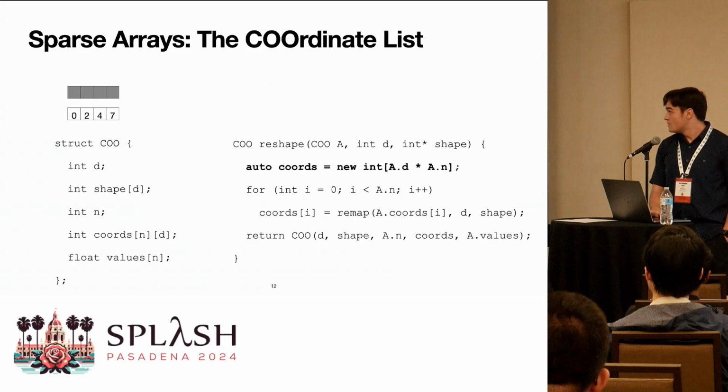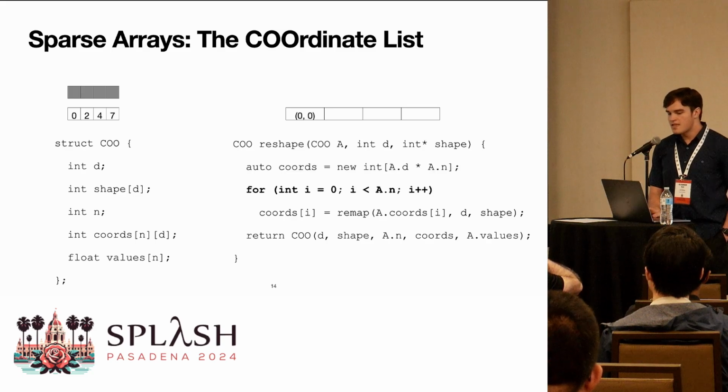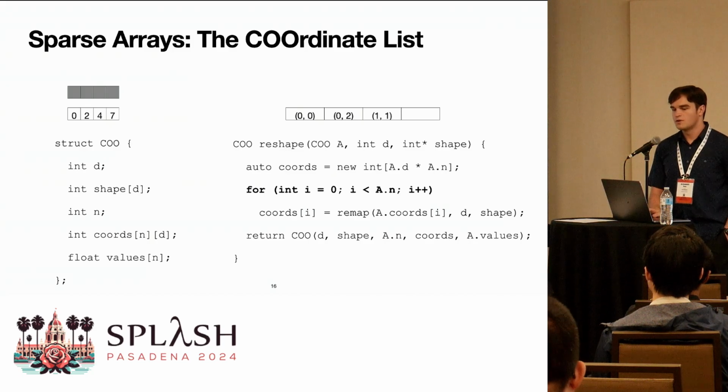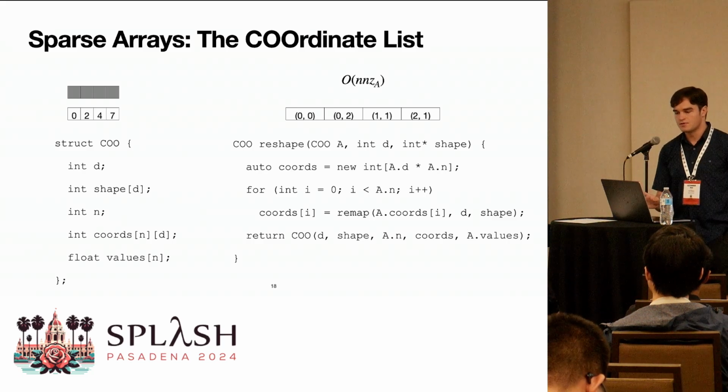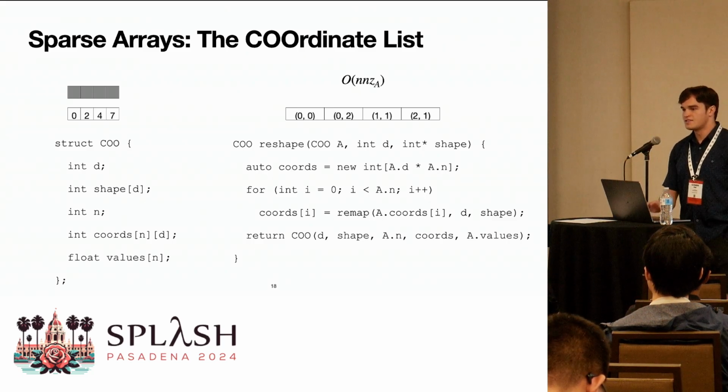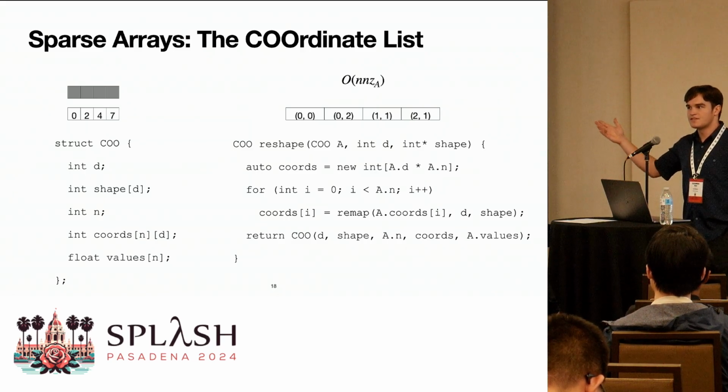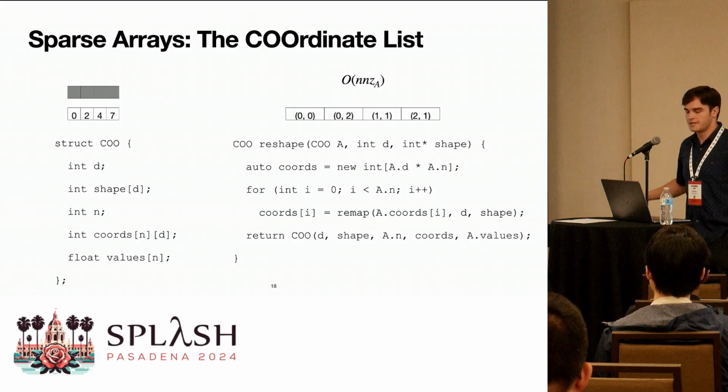So first, we need to allocate a new list for the updated coordinates. And then we need to iterate over each coordinate, remapping it into the new 2D space. So this is an O of the number of non-zeros size computation. It's no longer just an O of 1 metadata update because coordinate list arrays do not store O of 1 metadata. They store O of the number of non-zeros metadata.